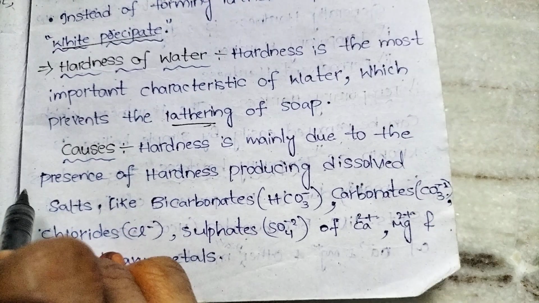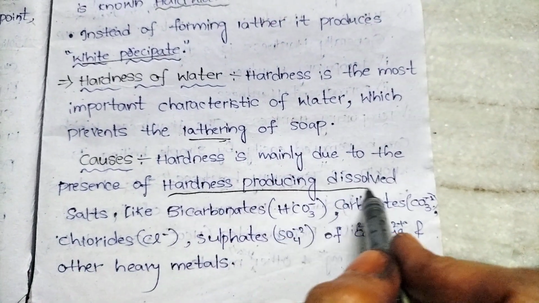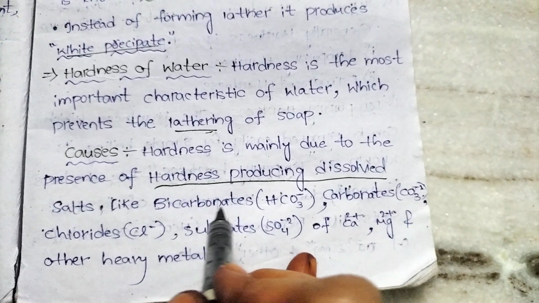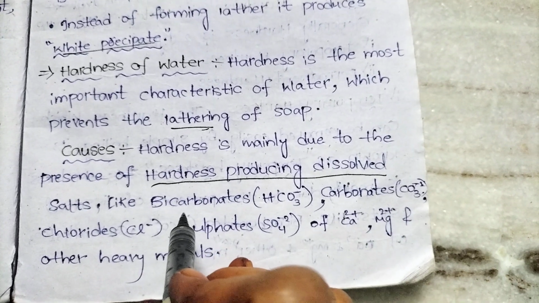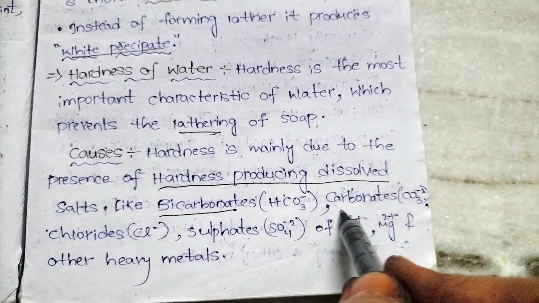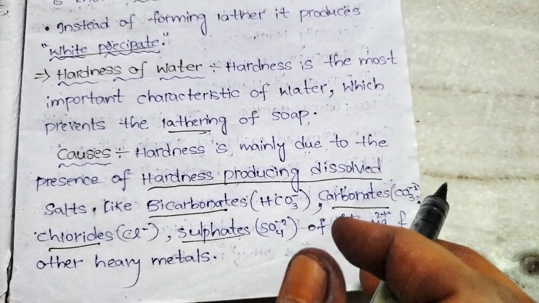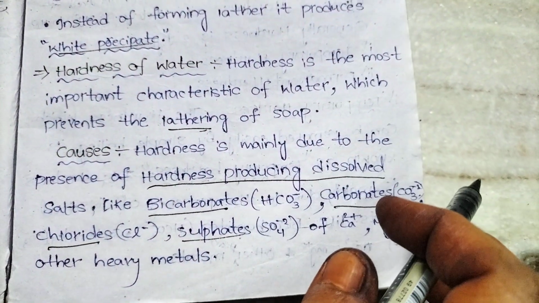The main reason is the presence of hardness producing dissolved salts. It is the key point of the first unit. What are those hardness producing dissolved salts? Bicarbonates, carbonates, chlorides, sulfates of calcium, magnesium and other heavy metals.